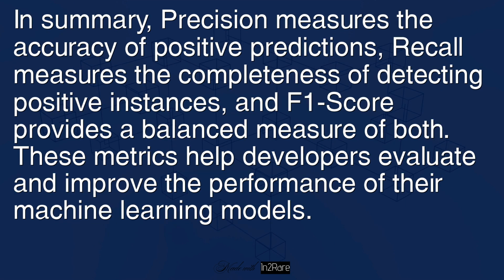In summary, precision measures the accuracy of positive predictions, recall measures the completeness of detecting positive instances, and F1 score provides a balanced measure of both. These metrics help developers evaluate and improve the performance of their machine learning models.